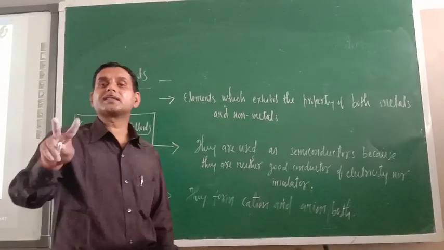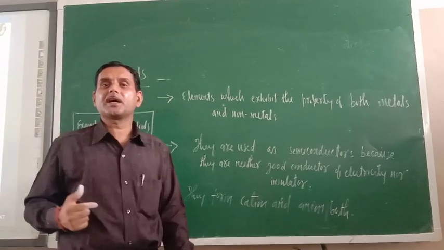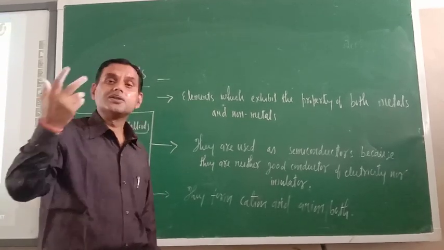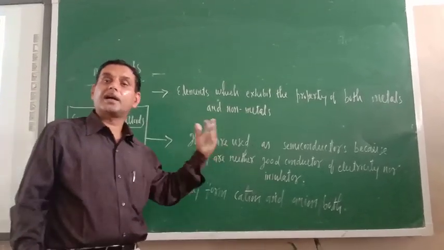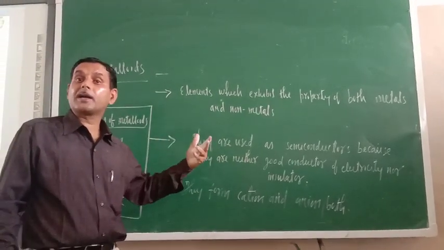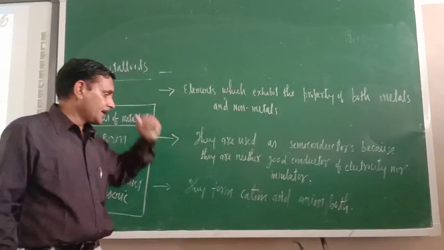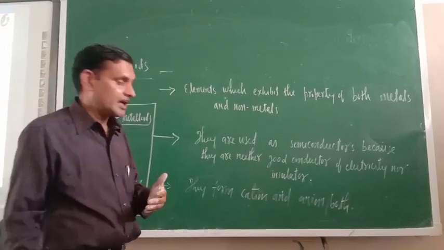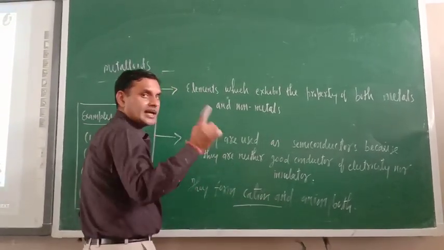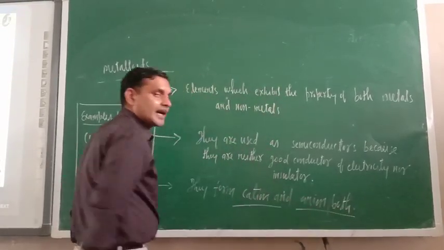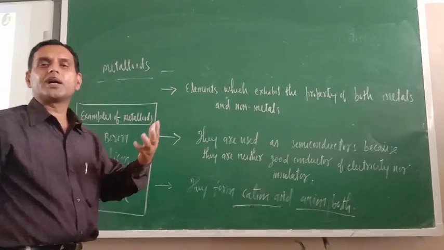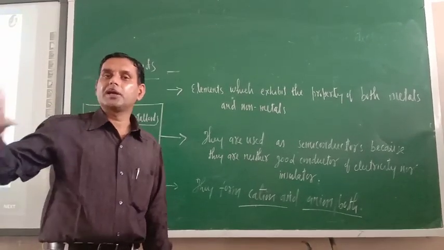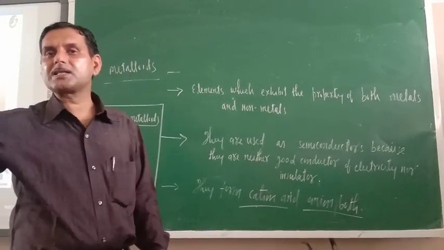Basically they are used as semiconductors. Why are they used as semiconductors? Because they are neither good conductors of electricity nor bad conductors. That is why they are used as semiconductors. Similarly, since they exhibit the properties of metals as well as non-metals, sometimes they form a cation, meaning a positive ion, and sometimes they form an anion, meaning a negative ion. According to conditions, they will form a positive ion or a negative ion. In the periodic table, metals and non-metals are placed.